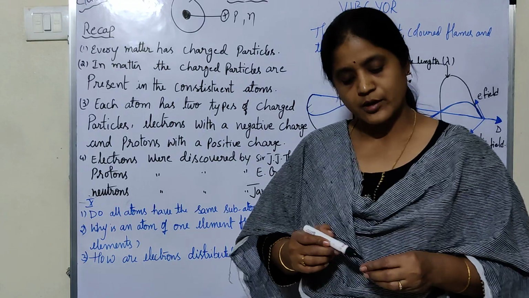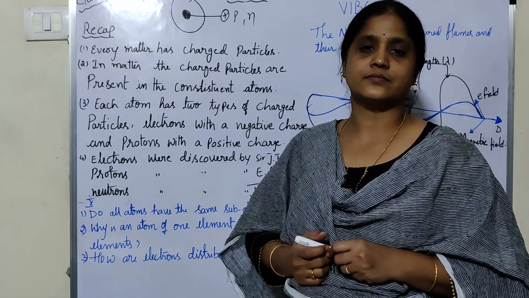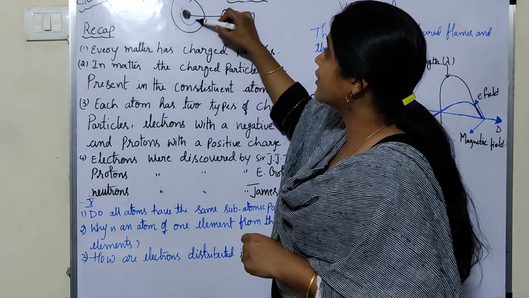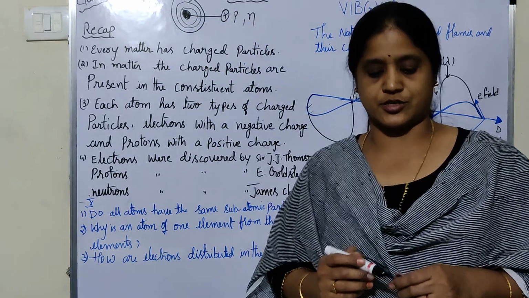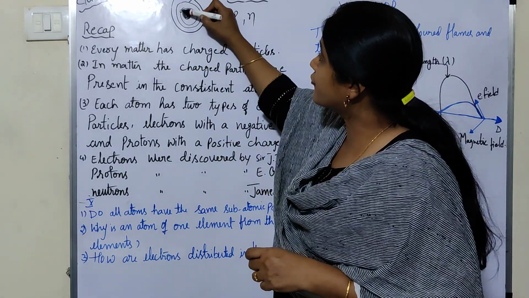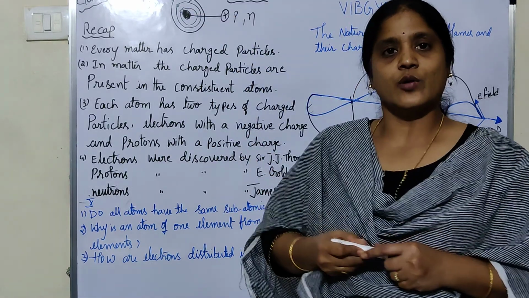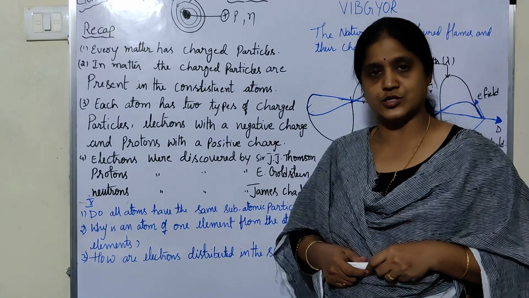Protons and neutrons. And what about electrons? These electrons are arranged in different orbits around the nucleus of an atom. So electrons have negative charge, protons have positive charge.